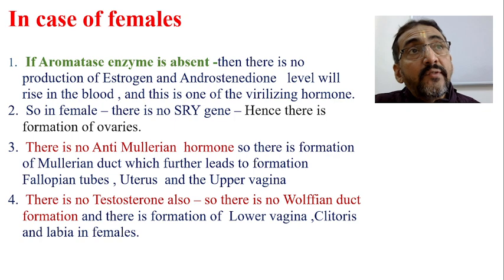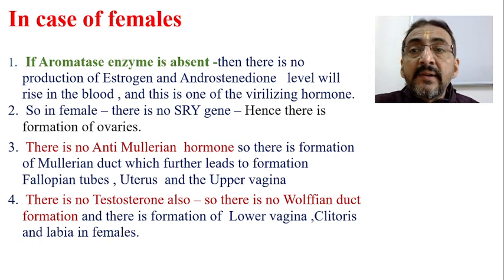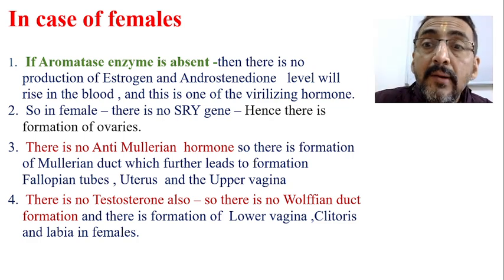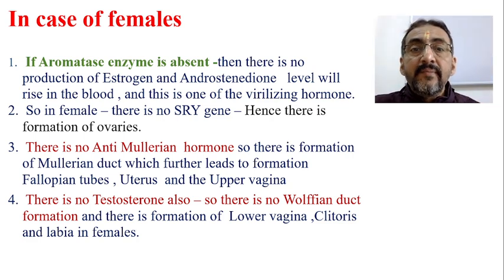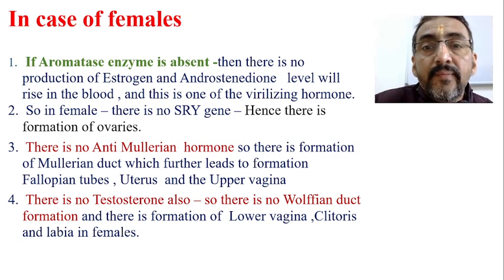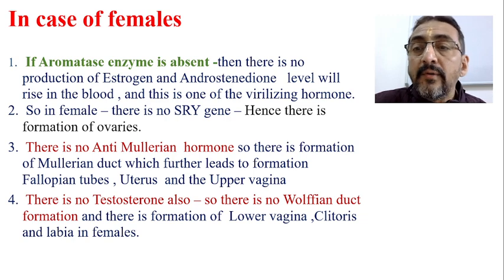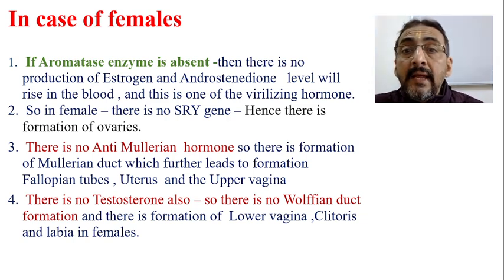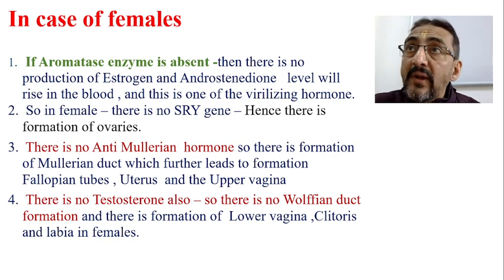Suppose this conversion is not taking place because there is absence of the aromatase enzyme, then what happens? Androstenedione level will rise in the blood. Therefore, this is one of the virilizing hormones. So in female, if there is no SRY gene, hence there is no formation of the testis.